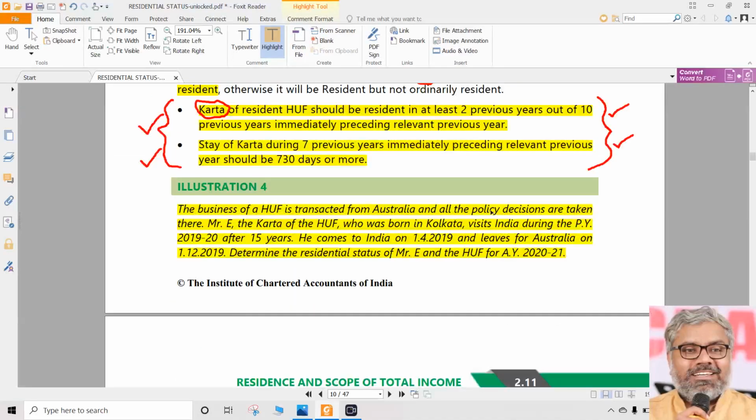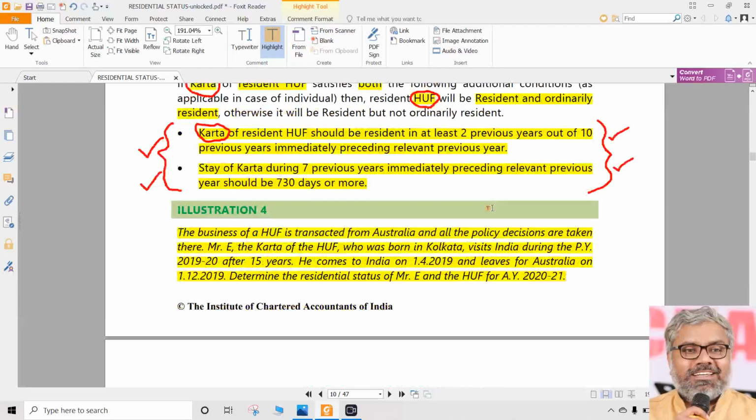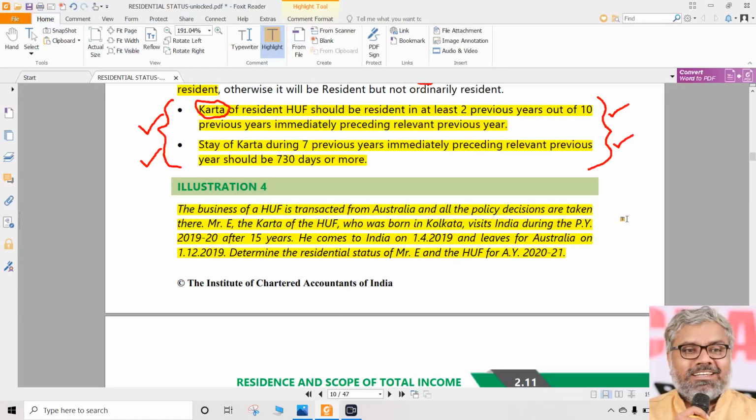Now, what about Karta? Look at the number of days that he stayed in India during the previous year. He was born in Calcutta but visits India during the previous year 2019-20 after 15 years. So for 15 years he never came to India, and now only he is coming to India. So basically, is he an Indian citizen or not, because he is born in Calcutta? Of course he is an Indian citizen, that is clear. And he came to India during 2019-20 after 15 years.